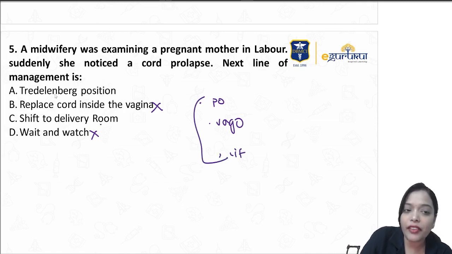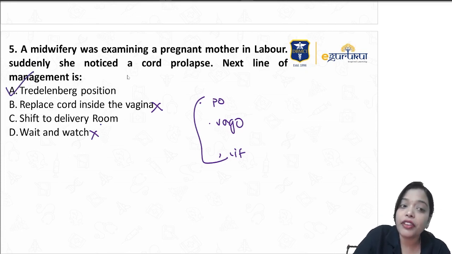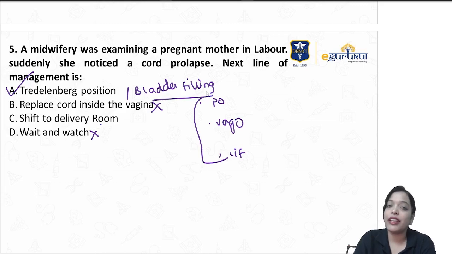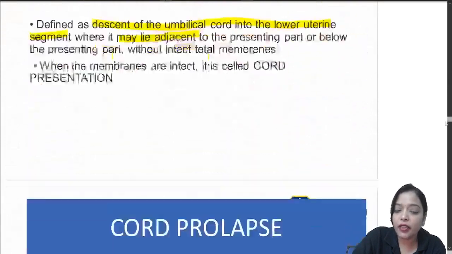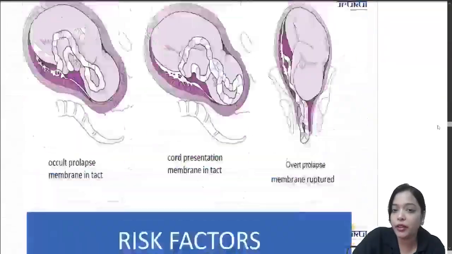As I don't have any other better option, I have to go with the Trendelenburg position. But if you have in your question bladder filling, or knee chest position, I think that will be a more appropriate answer. If you have knee chest or exaggerated Sims position, go with that. Next you go with bladder filling, but as I don't have any of them, I'm going with the Trendelenburg. Okay. So basic understanding of cord prolapse is important. I hope this will help you to write the notes also.